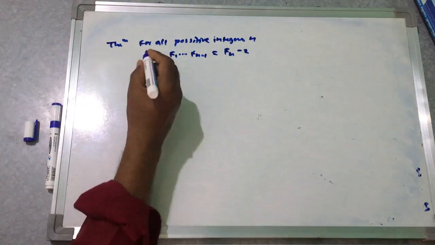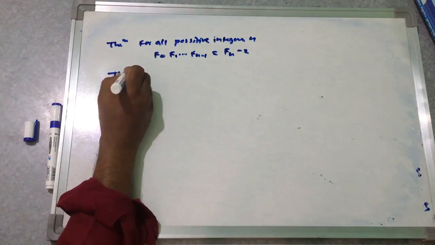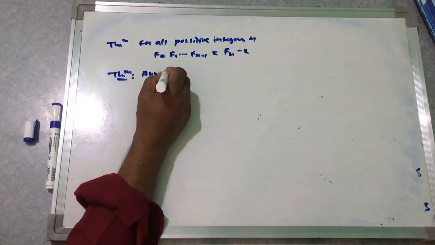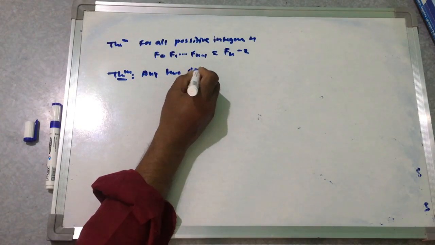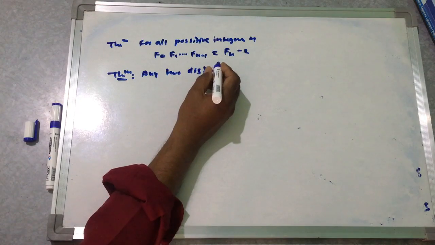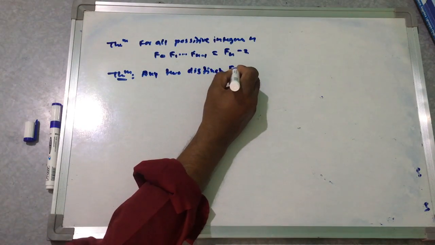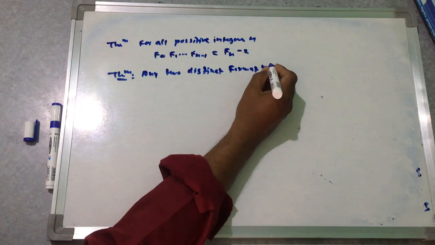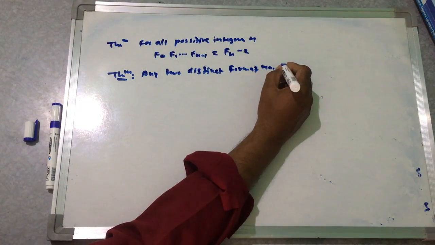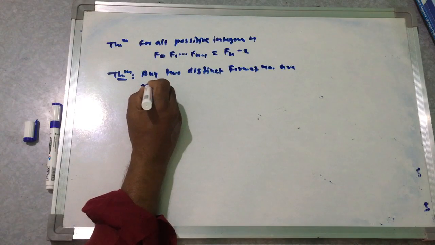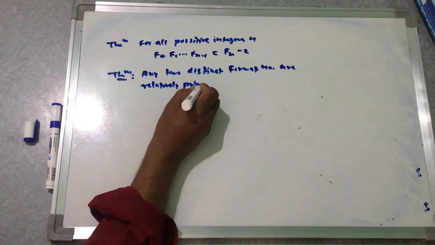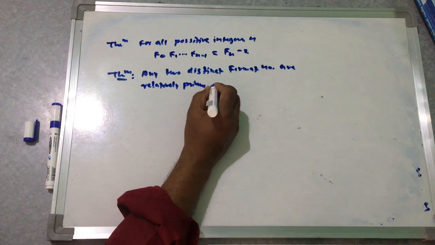We have again a theorem: any two distinct Fermat numbers are relatively prime.